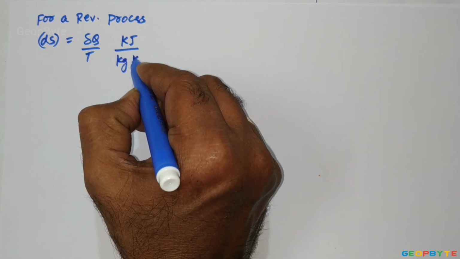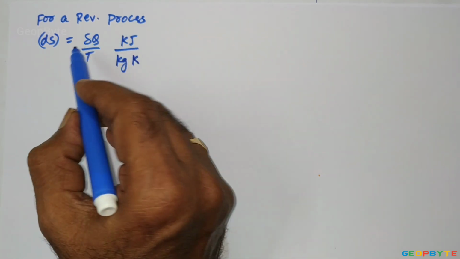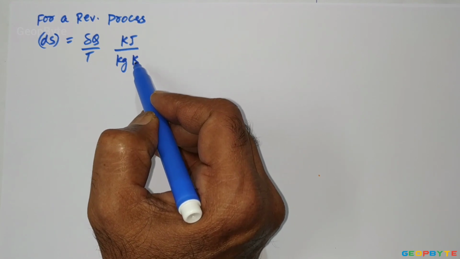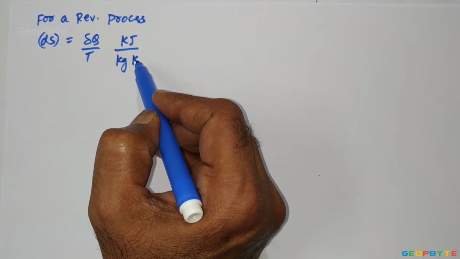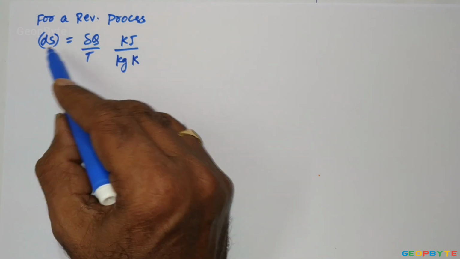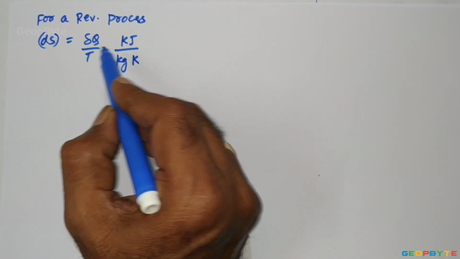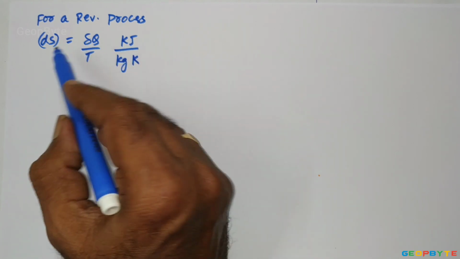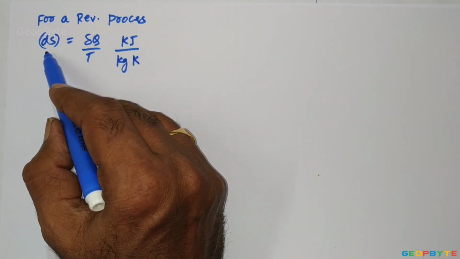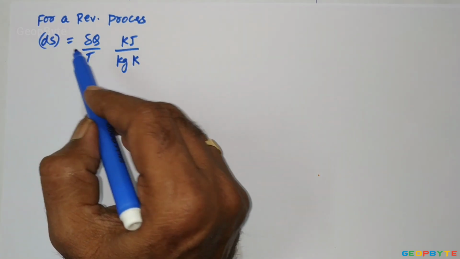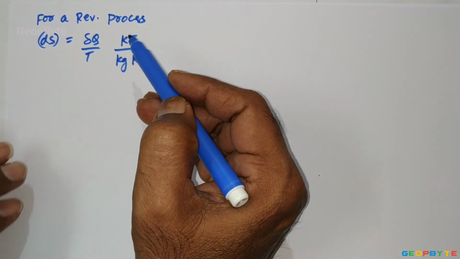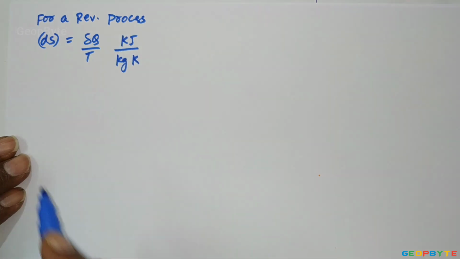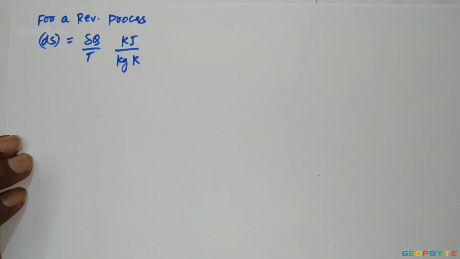Temperature is in Kelvin. So the unit of entropy is kilojoules per kg Kelvin. That means the unit of specific entropy and specific heat are both the same, kilojoules per kg Kelvin. Anyhow, the dS unit is kilojoules per kg Kelvin.